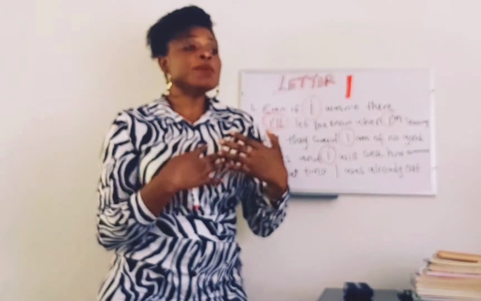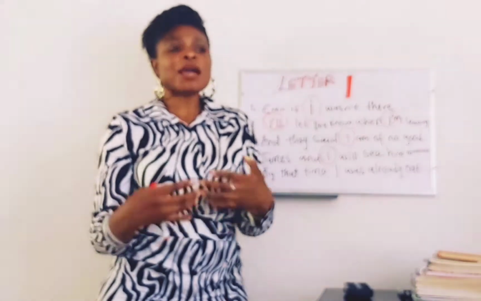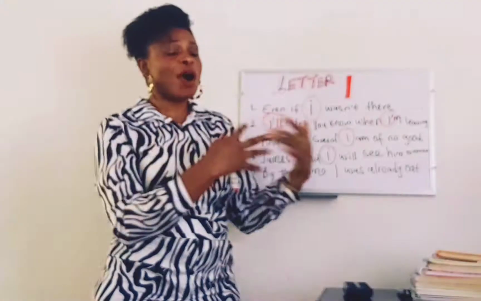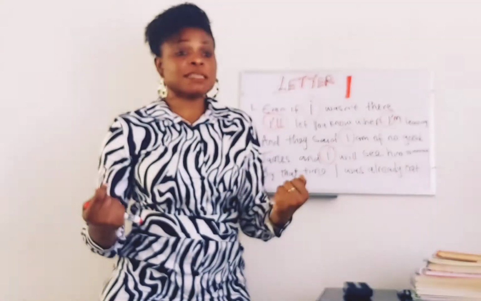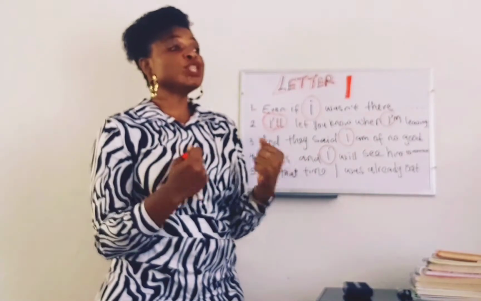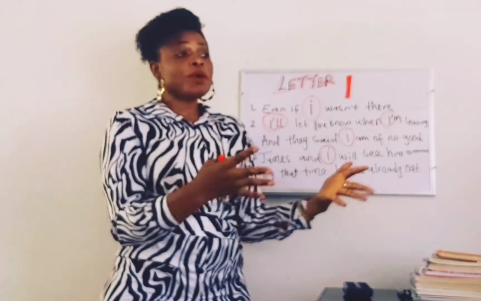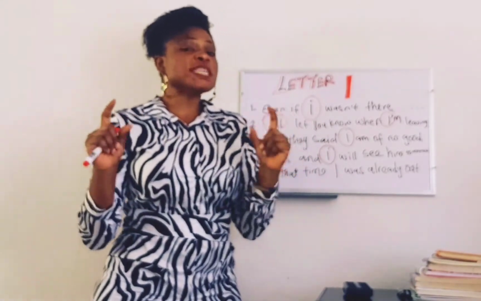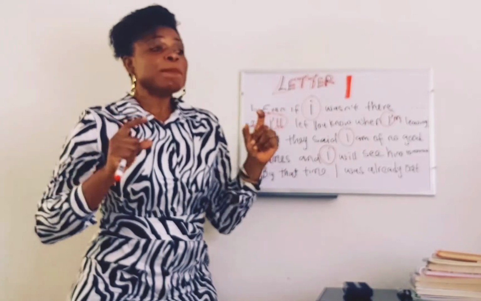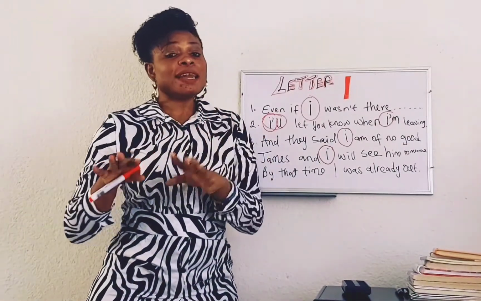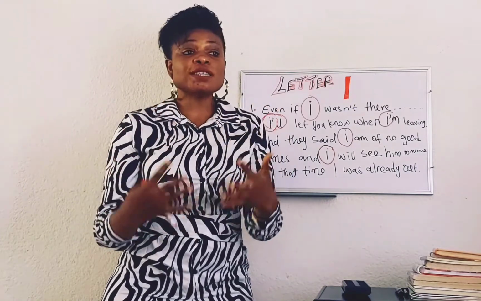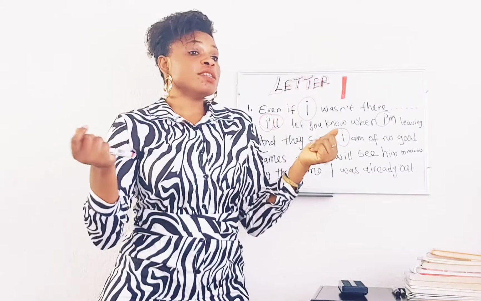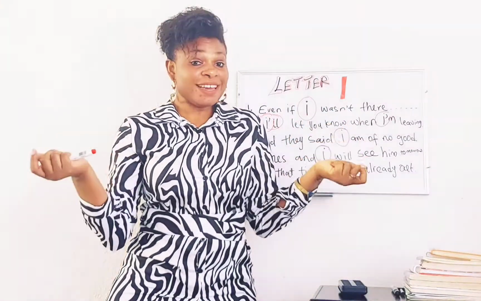My mentor hadn't told me this story yet, so I couldn't give her the reason. I only told her, what I know is that I is always in capital letter. This is how I learned. This is how I know that I is always in capital letter. And she said, there is no such thing. I don't know which rule says that, because it's a pronoun and every pronoun is in small letter. I couldn't give her the reason why it's always in capital letter. And because I couldn't give her a reason, I just let it lie. And she went on. I assume that she continued writing this way. Who knows, until whenever maybe she had an issue with it.